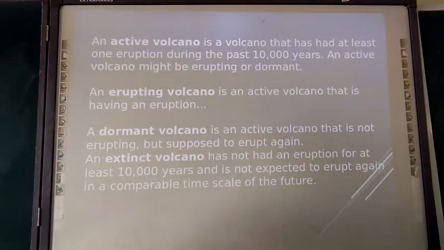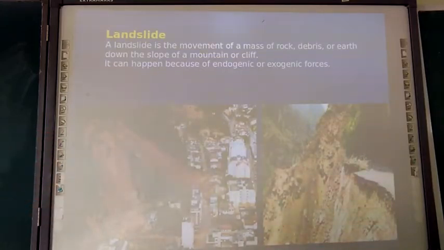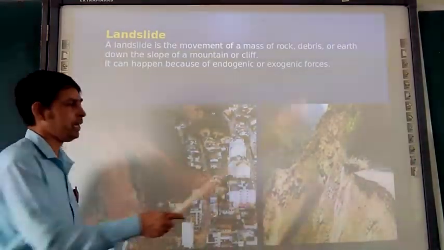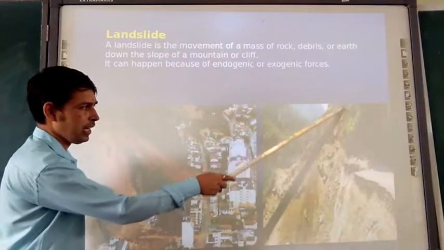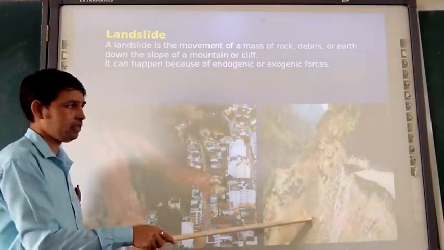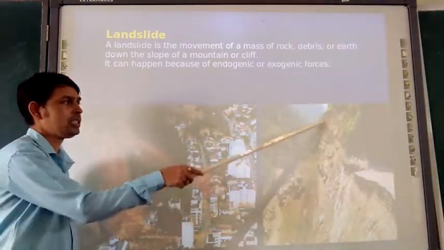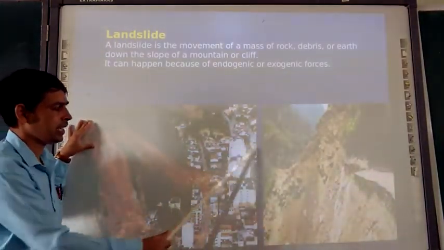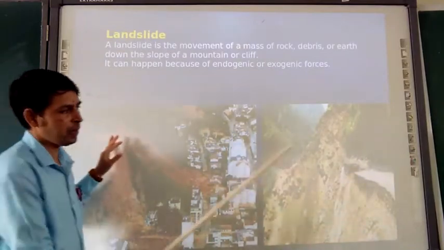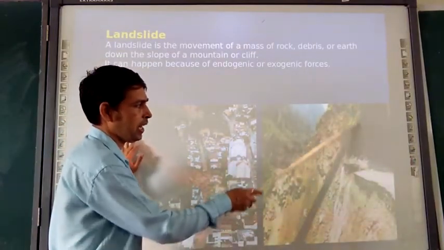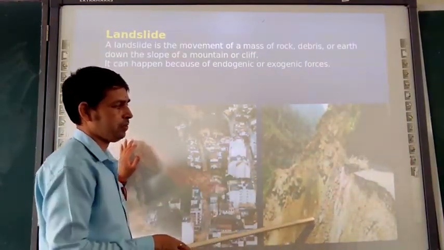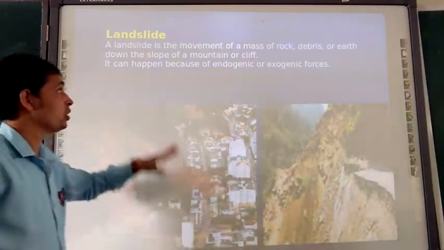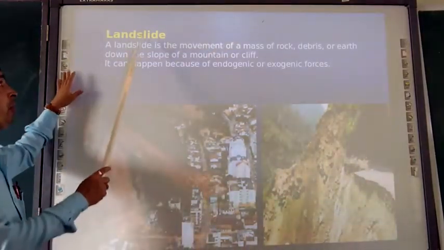Moving to the next. Our next topic is landslide. Here are two photographs, where the mountain is here and the land has slid. Move down. This is a landslide. Here the residential area is here, and in this part you are seeing the road and the landslide. The land is sliding and moving down. So this is the second topic we are talking about, landslide.